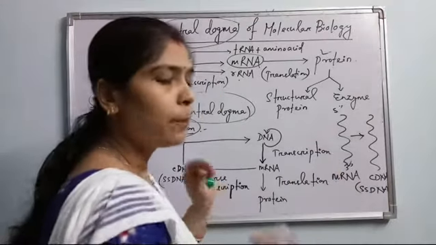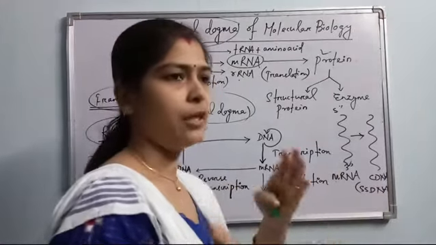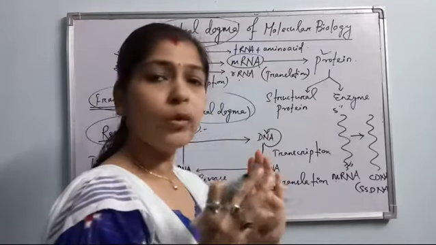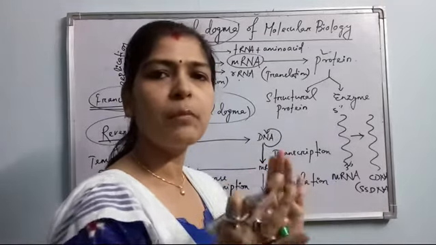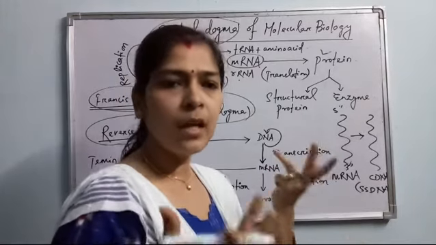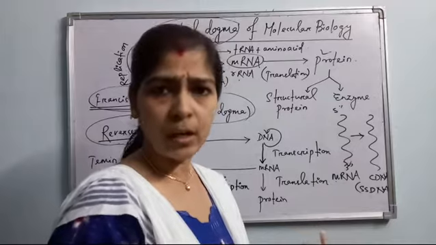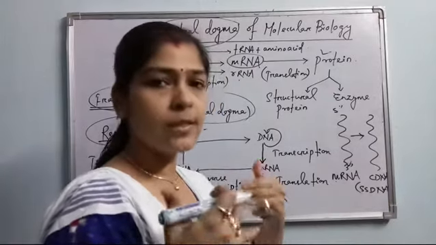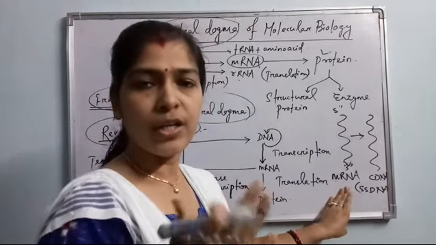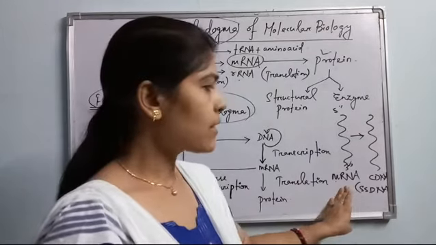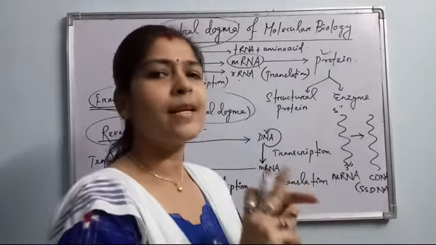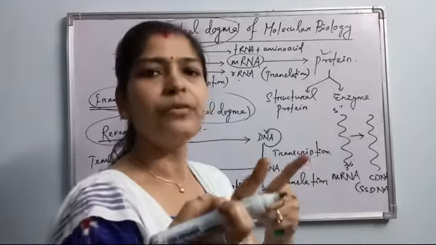Suppose any retrovirus infects any eukaryotic body. Then we know that in case of eukaryotes, the genetic material is DNA. Then how does the retroviral infection occur inside us? Because the genetic material of a retrovirus is RNA. Okay, so inside the eukaryotic cell, the RNA, the genetic material of the retrovirus, synthesizes the single stranded DNA or complementary DNA, which again synthesizes its complementary strand of DNA.